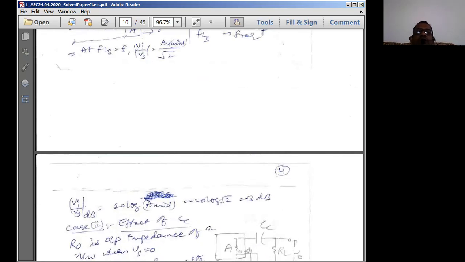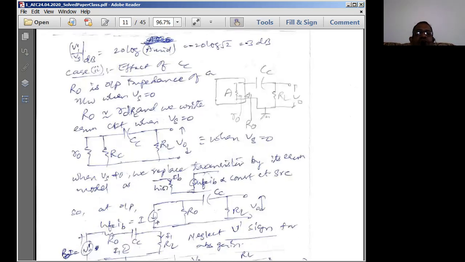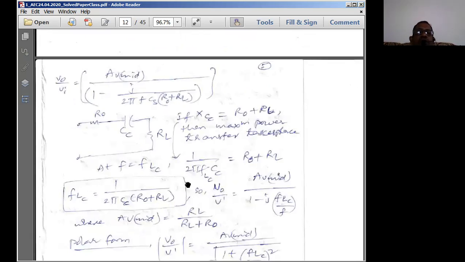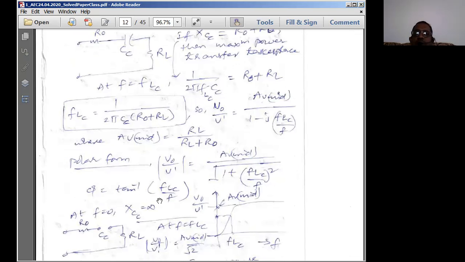Okay, so thank you very much for today's session. In the next section we continue our discussion of computing the lower cutoff frequency with respect to the CE capacitor.